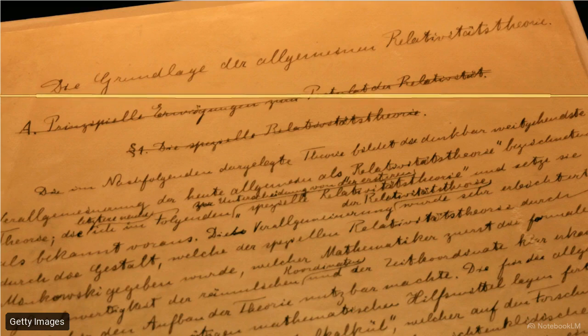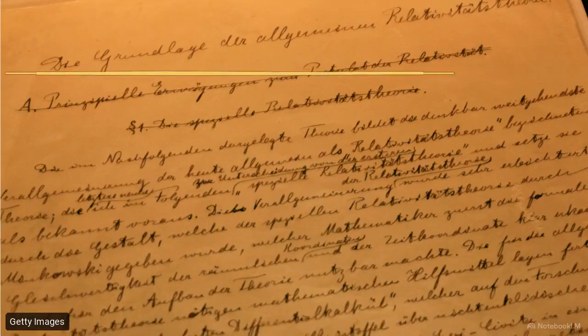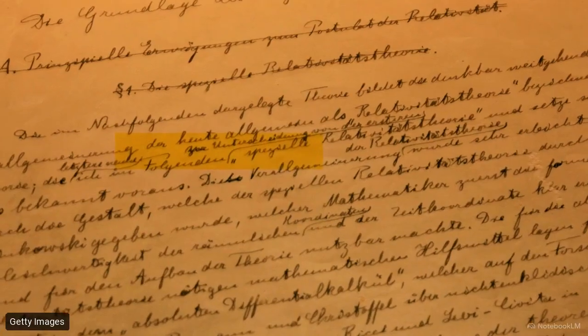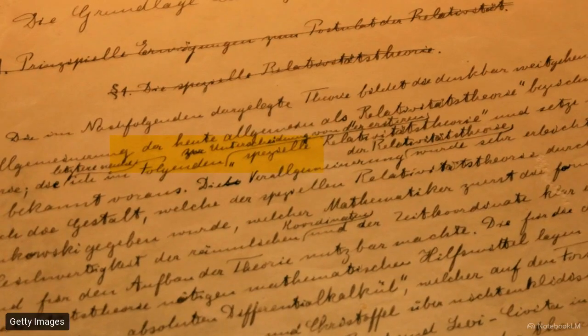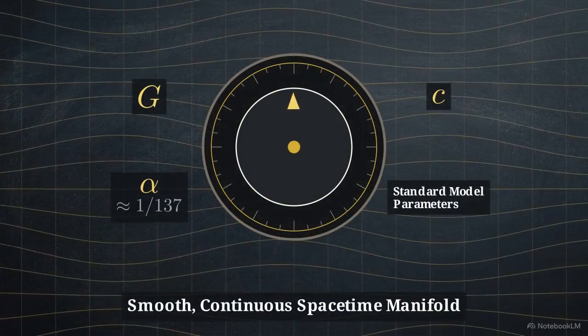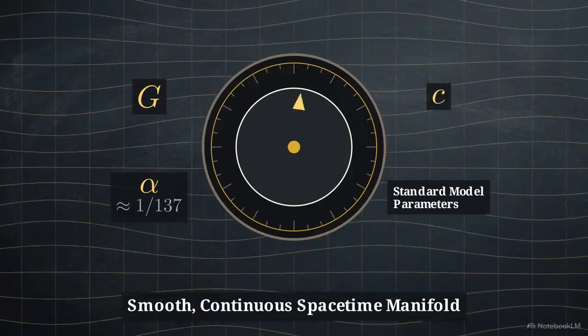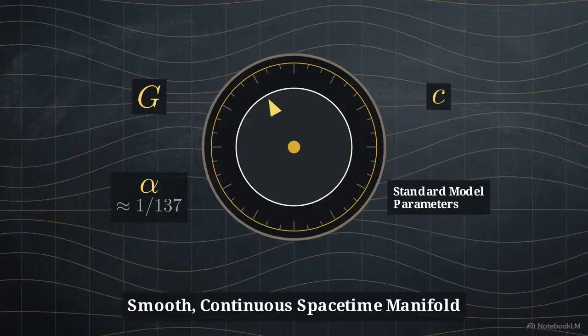General relativity and the Standard Model represent the highest peaks of scientific prediction. Yet, Einstein's equations rely on an unresolved compromise. Constants like the speed of light and gravity are inputs, not outputs. They are arbitrary numbers manually entered to match the real world. This tuning dial problem persists because modern physics assumes the universe operates on a smooth, continuous spacetime manifold.